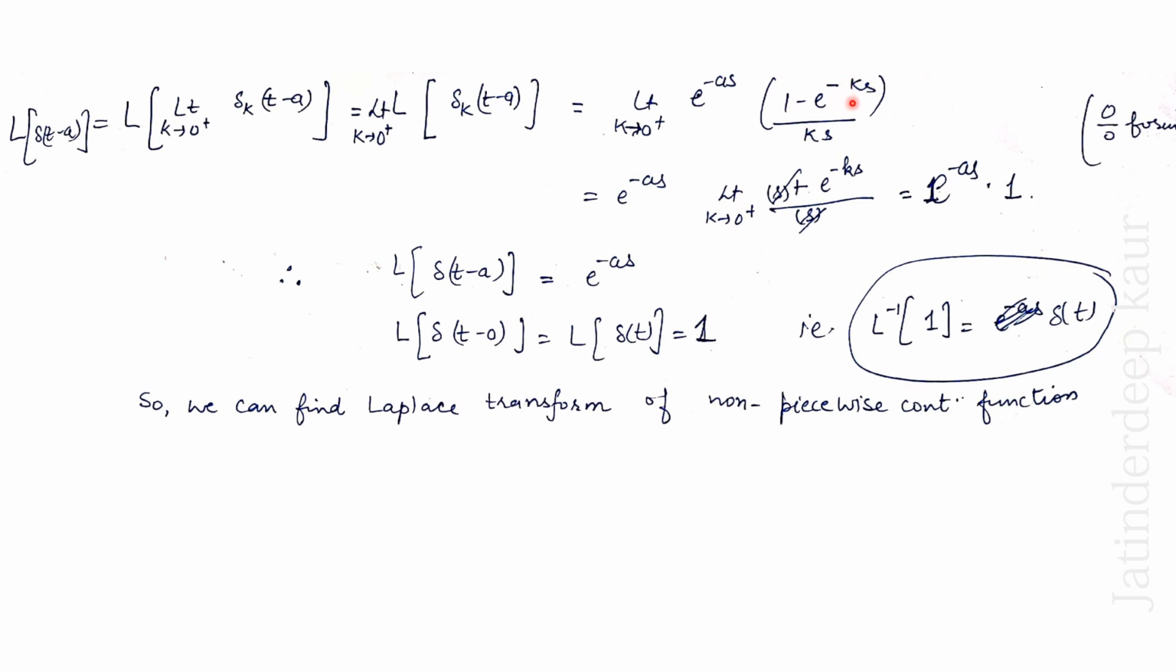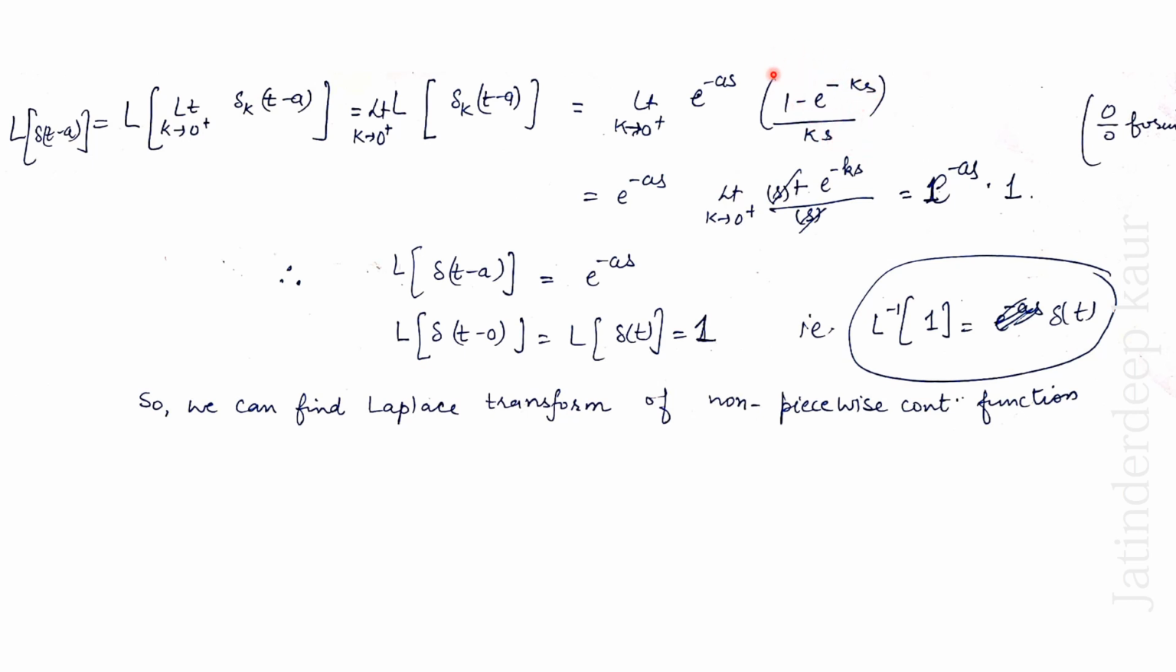So now just see, when you put k to be 0 over here, you get this is 1 minus 1 which is 0. Denominator also the value is 0. So you get this is 0 by 0 form. So now you can apply L'Hopital rule.